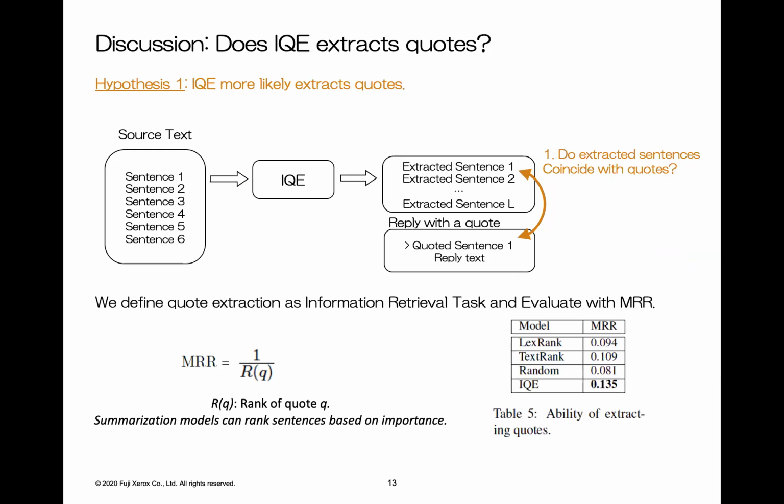We regard quote extraction as an information retrieval task and use mean reciprocal rank to evaluate this. Mean reciprocal rank is the reciprocal of the rank. Summarization models can rank sentences in terms of importance, so we compute the reciprocal of the rank of the quotes. This indicates how well the model can extract quotes. The result shows that our model can extract quotes better than TextRank, text length, and random.